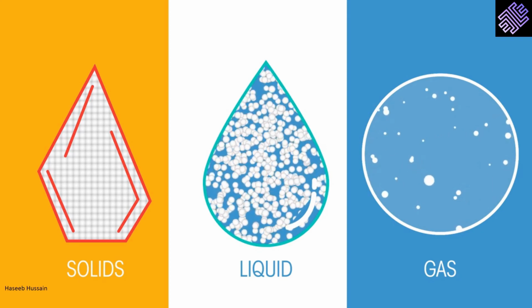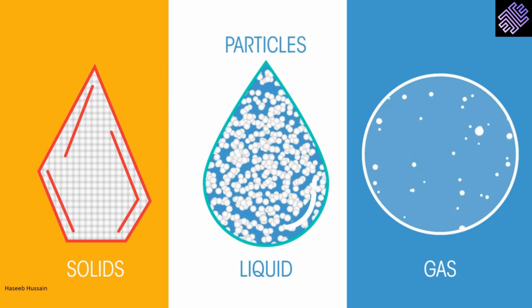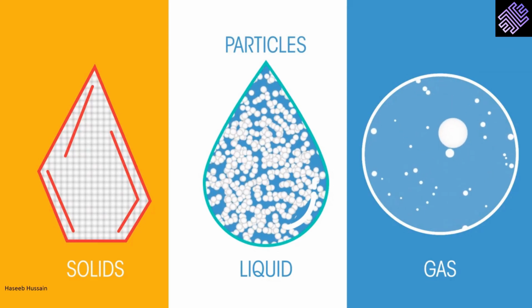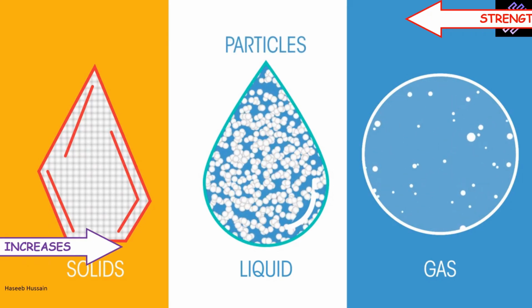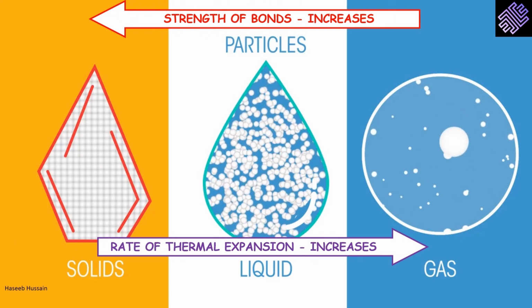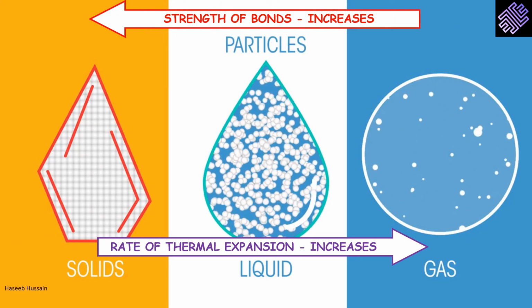As we move from gases to solids, the strength of bonds increases. Therefore, the rate of thermal expansion decreases. In other words, the rate of thermal expansion rises as we move from solids to gases.